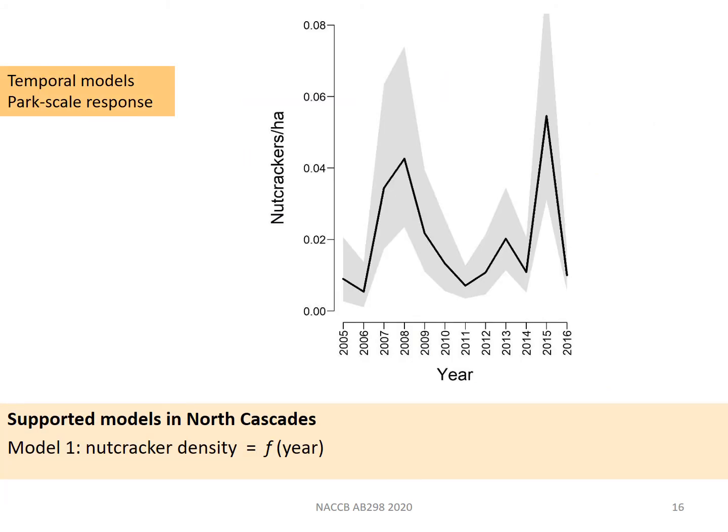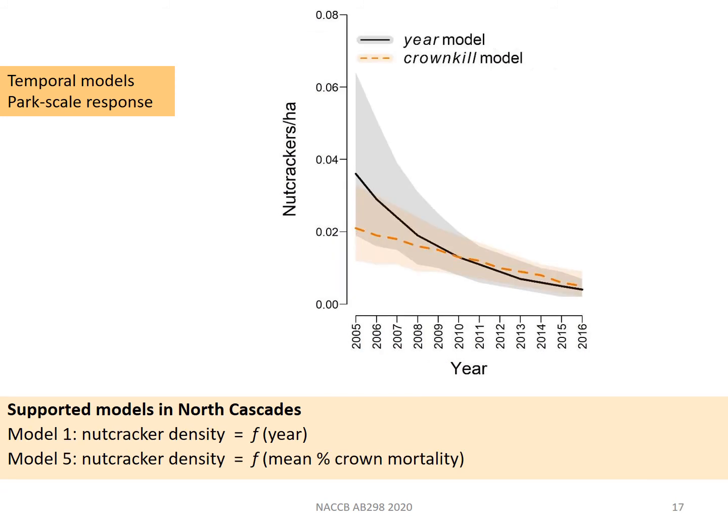The results of our temporal models of nutcracker density varied between the 2 northern parks. In North Cascades, nutcracker density varied dramatically by year and was not explained by whitebark metrics. In Mount Rainier, nutcracker density as a function of year is shown in gray, and nutcracker density as a function of crown kill is shown in orange. It's clear that nutcracker density declined dramatically in this park, but because crown kill trended with year in our model, it's not yet clear whether year or crown kill was the better predictor of nutcracker density.